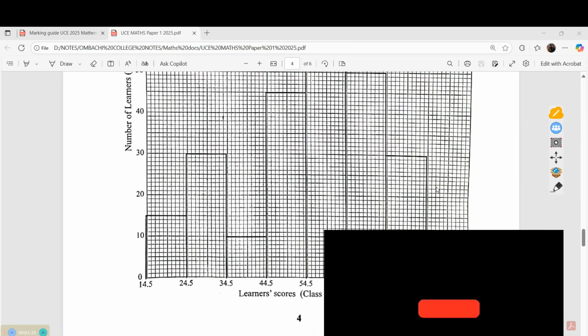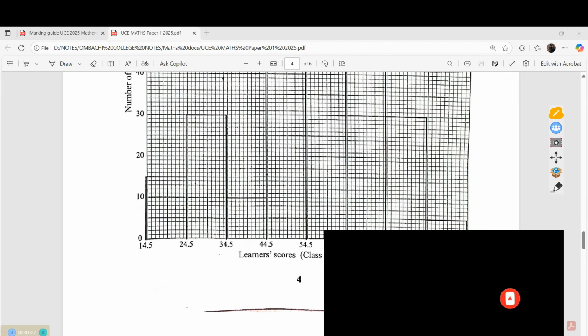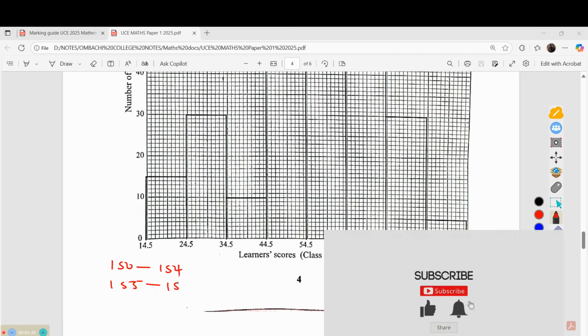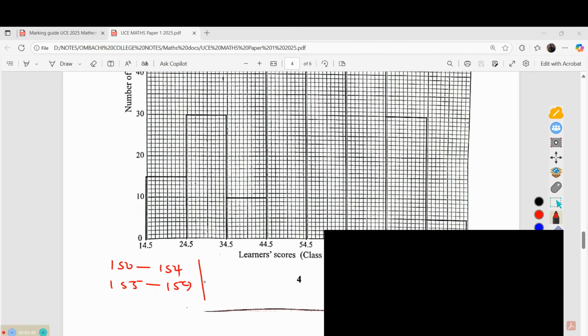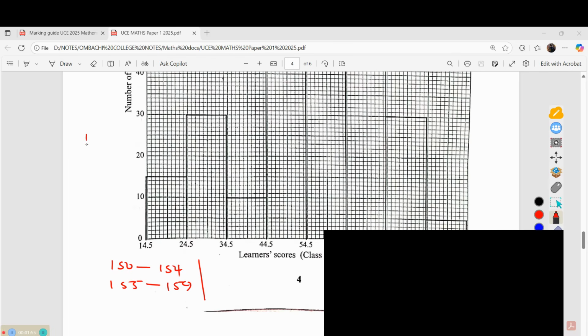When you look at the graph that is given, we are actually given the runner scores, but these are class boundaries. Remember, class boundaries are obtained from what we call the classes. Let's take an example. You have your class 150 to 154, then 155 to 159. If you need to establish the class boundaries, you look at the difference between 155 and 154. The difference is 1.